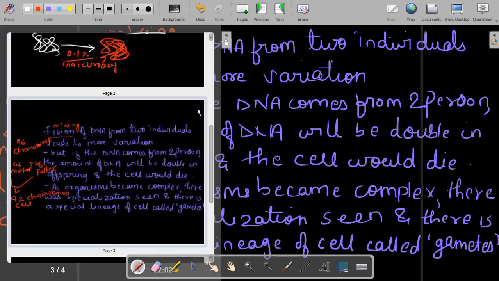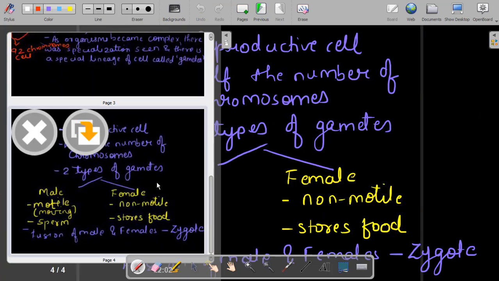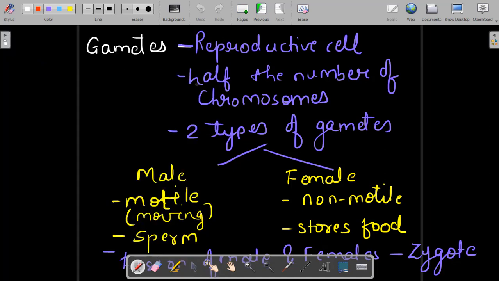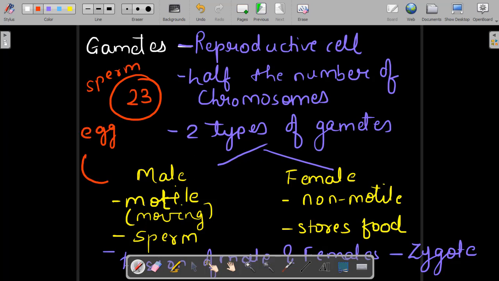Now the last part: what are gametes? Gametes are the special cells in our body. They are reproductive cells present only in reproductive organs, and these reproductive cells have half the number of chromosomes. So our reproductive cells, that is the sperm and egg, will have only 23 chromosomes. These are the special cells which were formed when the organism was becoming complex, and they are known as gametes. This is known as a male gamete, this is known as a female gamete.